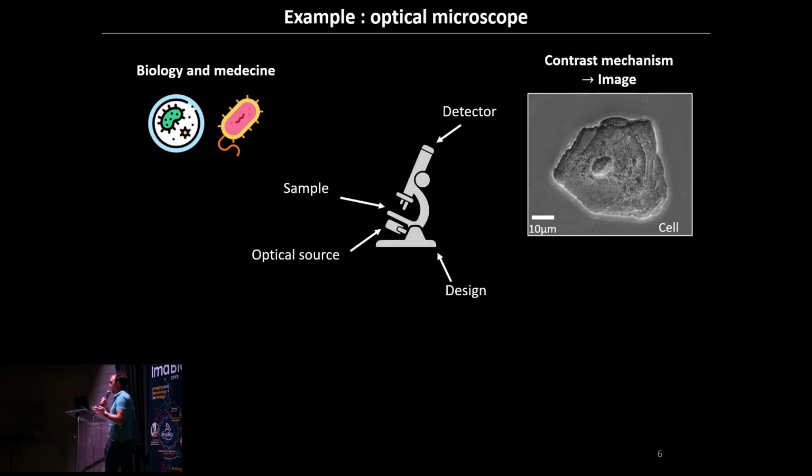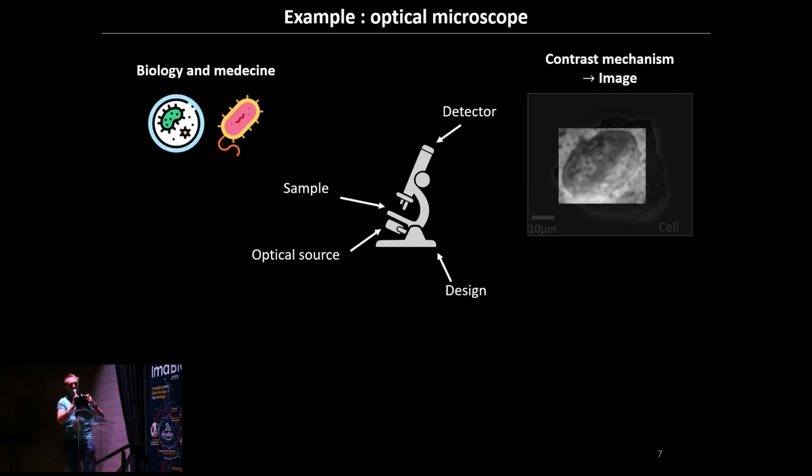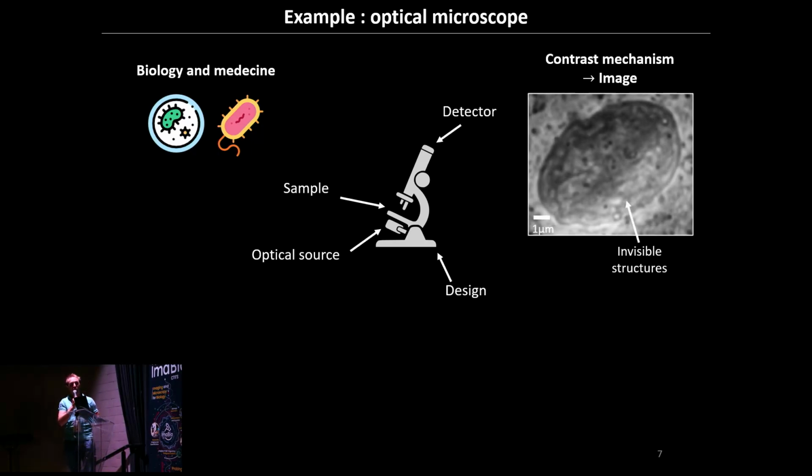All these microscopes have limitations. They have technical and fundamental limitations. One example that is very famous: if you try to magnify your object a bit more, at some point you don't see the very small structures in your cell. You are limited by diffraction. So this is the transverse resolution limit of your system.